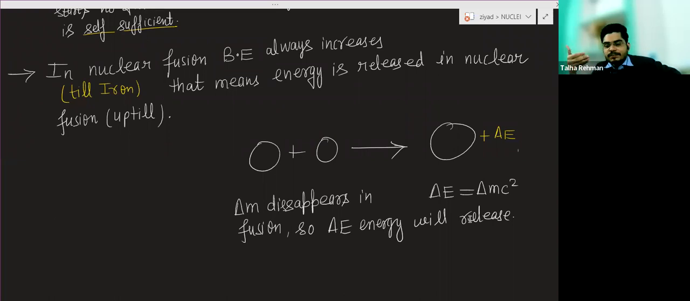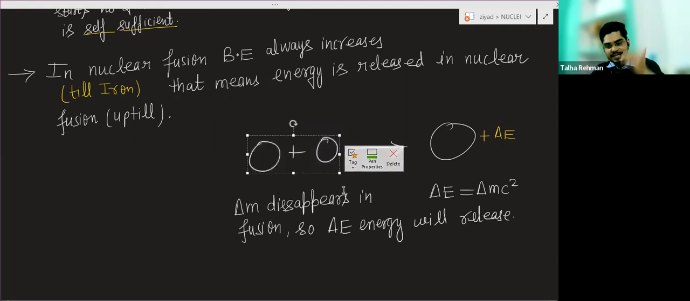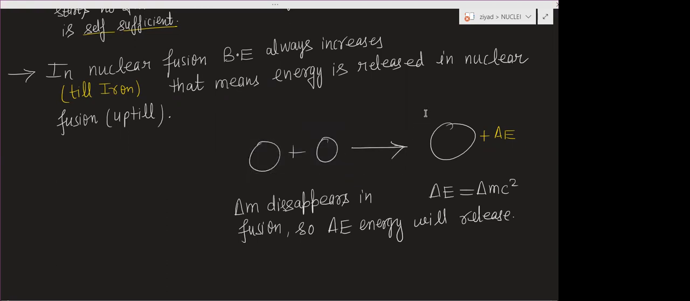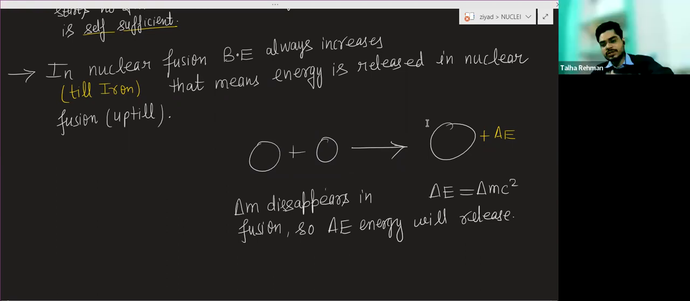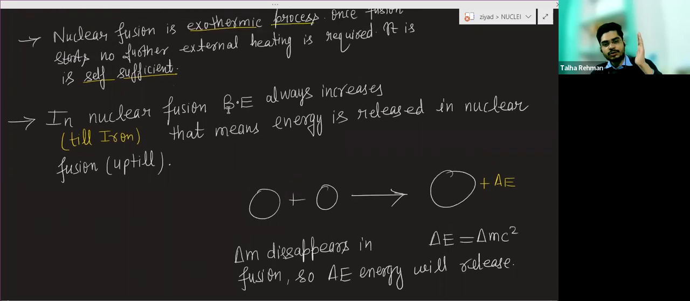So basically binding energy will be increasing. Why? Because these two nuclei have less binding energy and are less stable. Why is the fusion reaction taking place? So that the nuclei can get stability. Initially they are less stable, having less binding energy per nucleon. After the fusion, they become more stable, meaning more binding energy per nucleon. That is why in nuclear fusion, binding energy always increases till iron. That means energy is released in nuclear fusion.